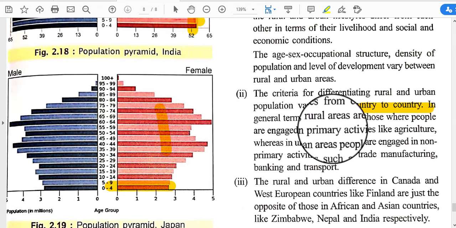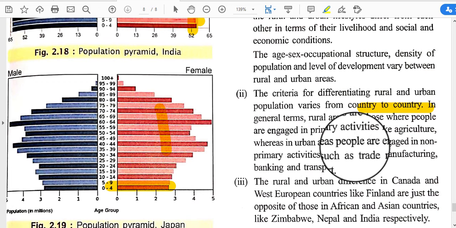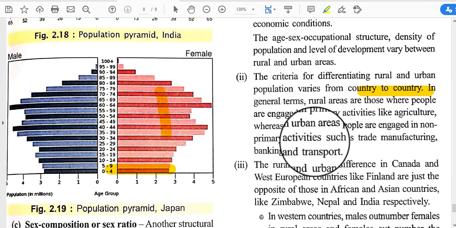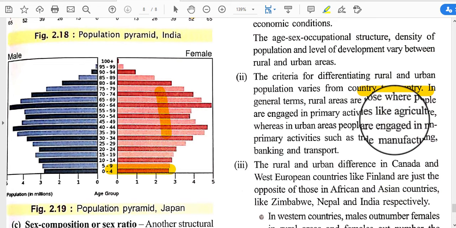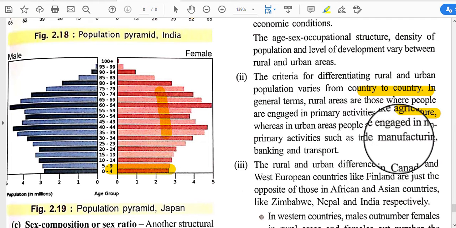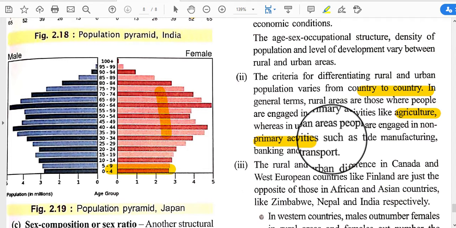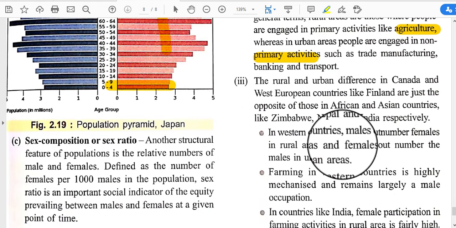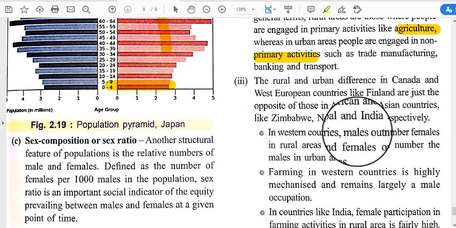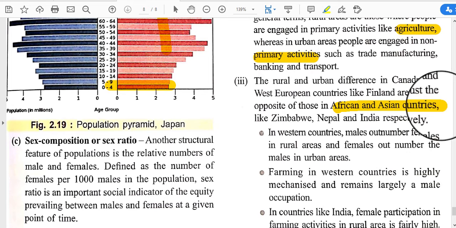In general terms, rural areas are those where people are engaged in primary activities like agriculture, whereas in urban areas people are engaged in non-primary activities. So we can easily see that in rural areas agricultural activity is the main one, and in urban areas, besides primary activity, the number of people in secondary and tertiary activities is very high. The rural and urban difference in Canada and West European countries like Finland is just the opposite of that in Africa and Asian countries.